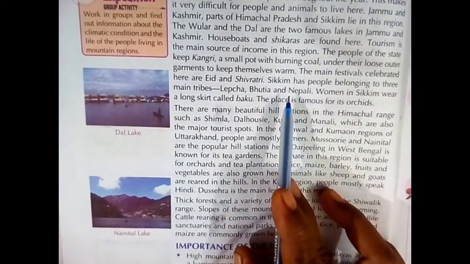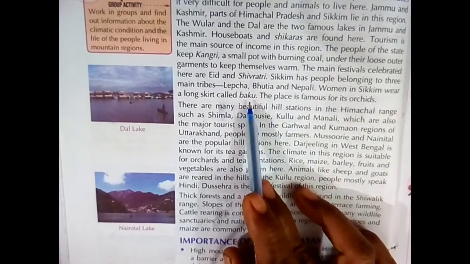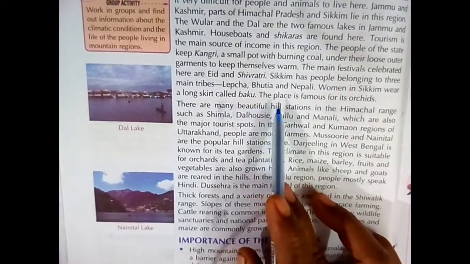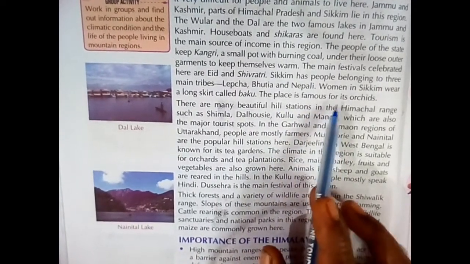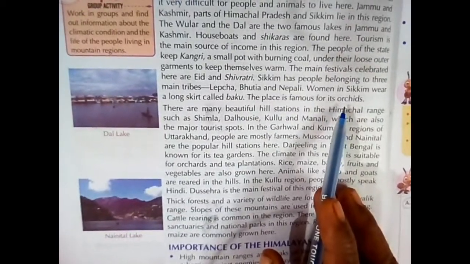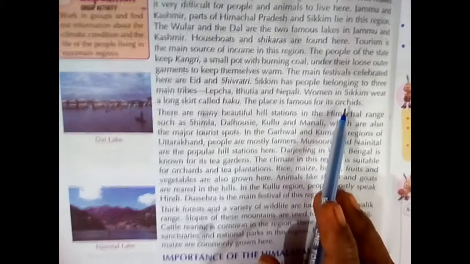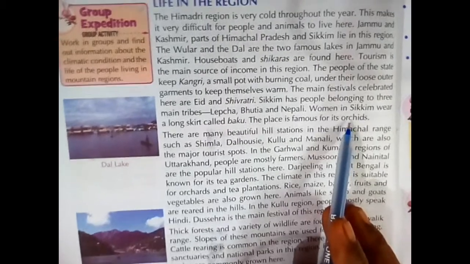In Sikkim, women wear a long skirt that is called Baku. The place is famous for its orchids. Orchids means flower plants, a variety of decorative flower plants.